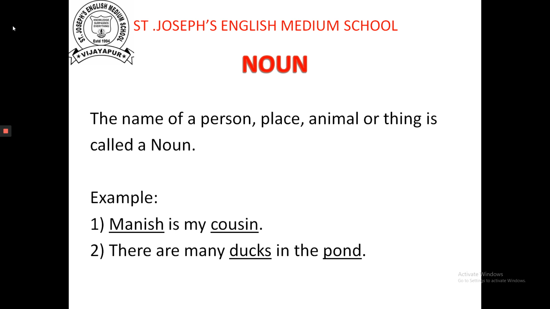What is noun? The name of a person, place, animal, or thing is called a noun, or the part of speech that names a person, place, animal, or thing we call noun. Nouns are the words we use to give names. For example, Manish is my cousin. Second one, there are many ducks in the pond.